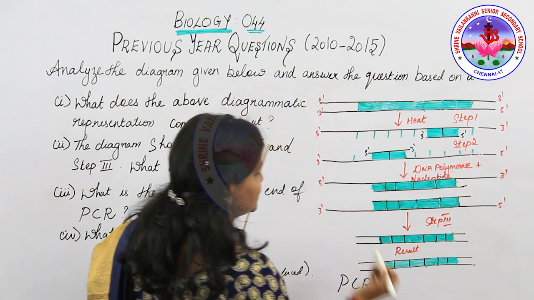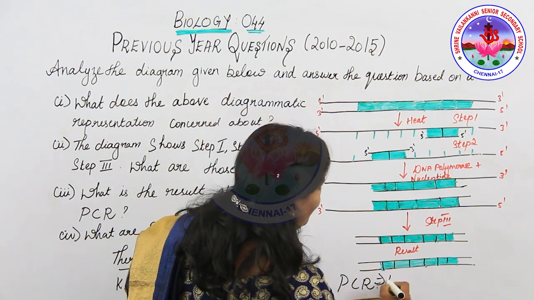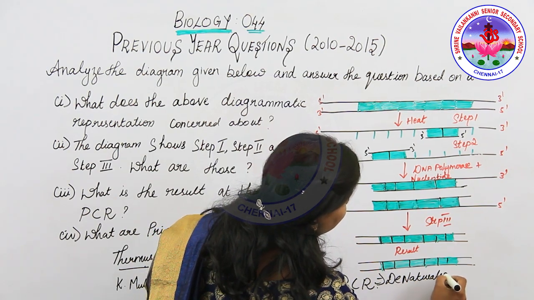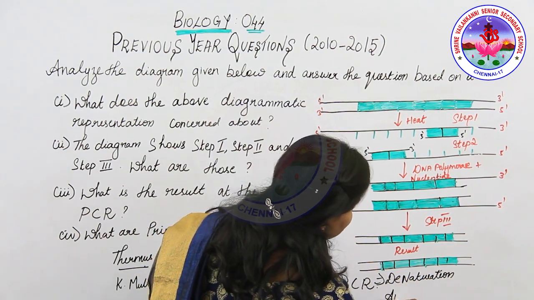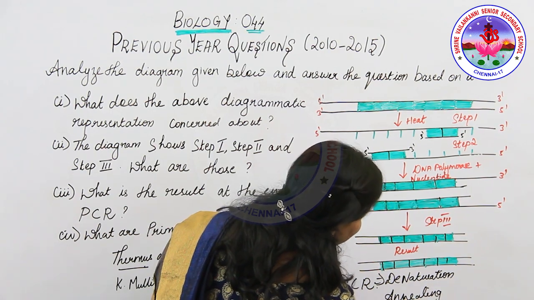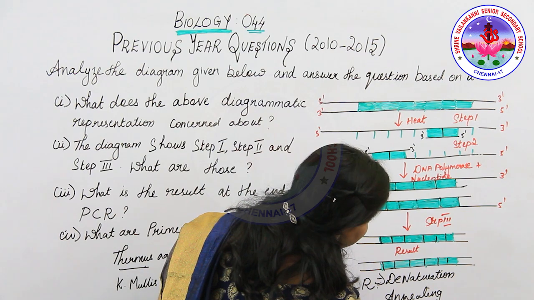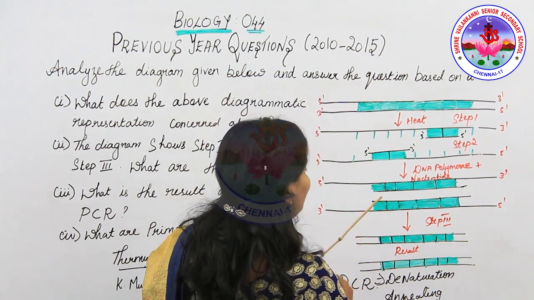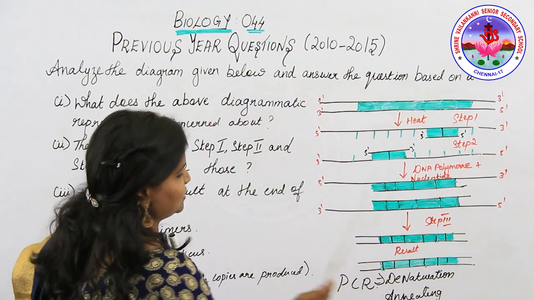It involves a 3-step process. One is denaturation. Second one is annealing. And third one is extension. So these are the 3 processes carried out in this process.